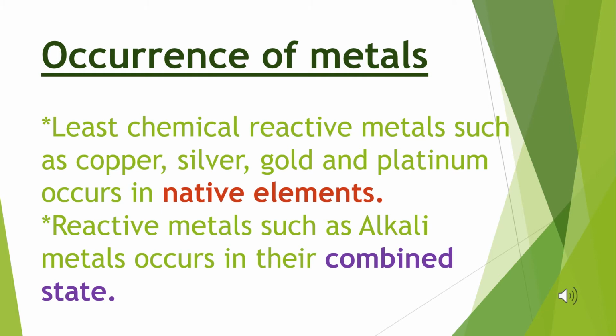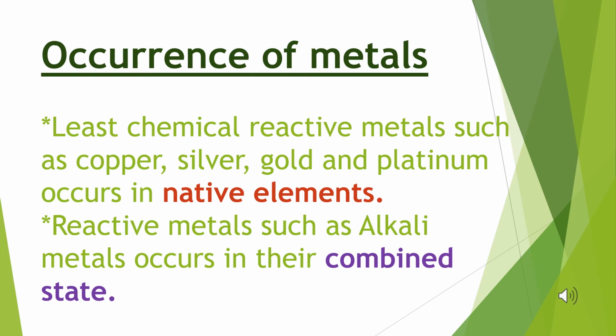One is least reactive metal, another one is more reactive metals. First, I consider the least reactive metals, for example, copper, silver, gold, and platinum. These kinds of metals occur in nature in a native state or as native elements.